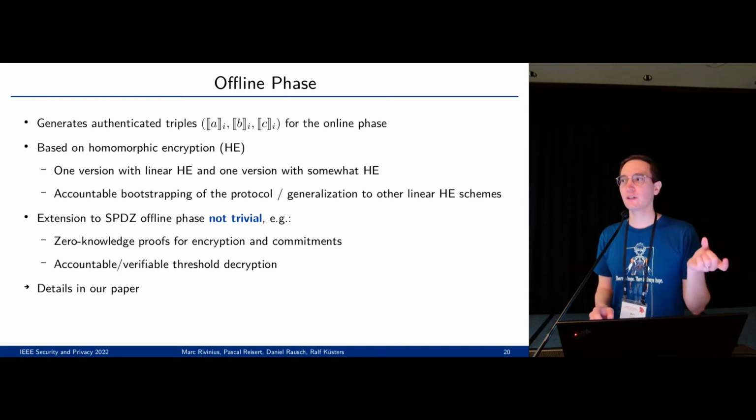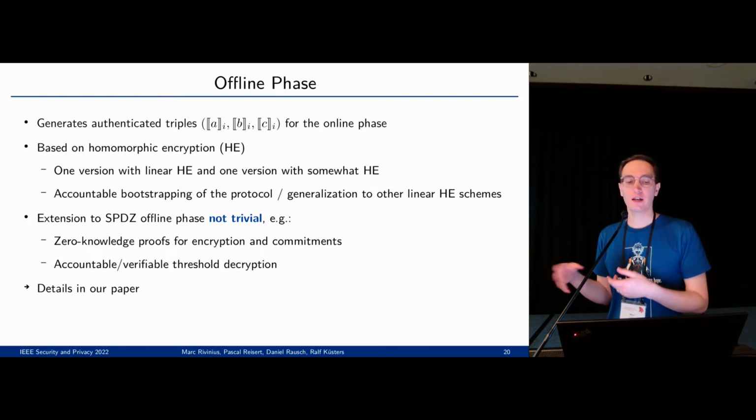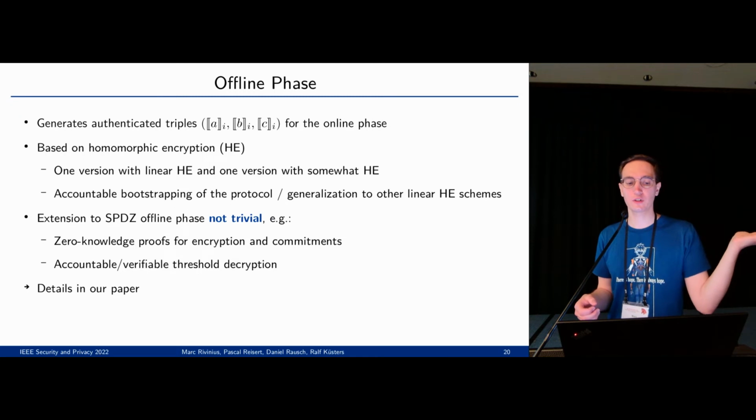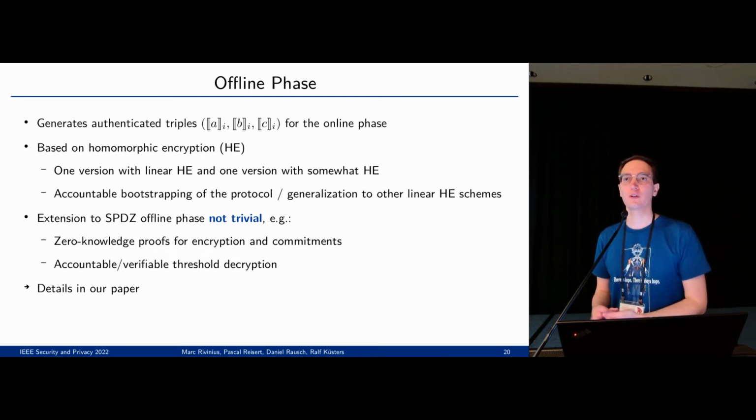In the offline phase, we then basically just need to compute these triples. We do this based on homomorphic encryption, and as I said before, we can't just do it as in SPDZ. We need new and changed zero-knowledge proofs, accountable threshold decryption, and so on. And the details can be found in our paper.